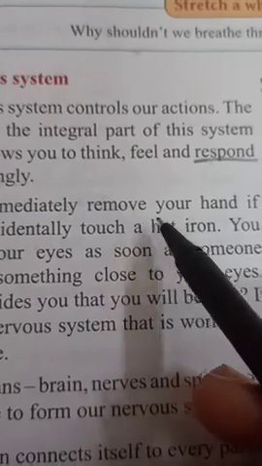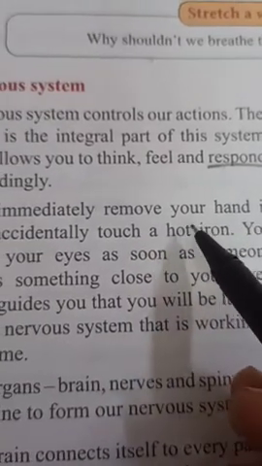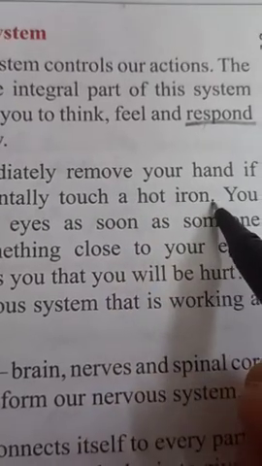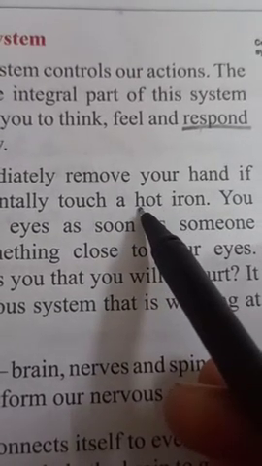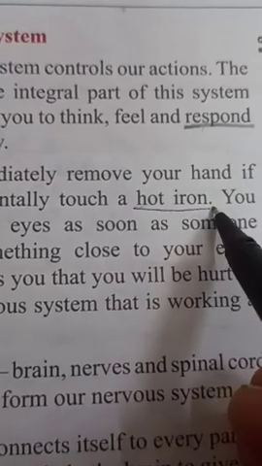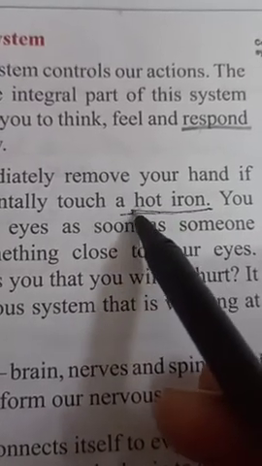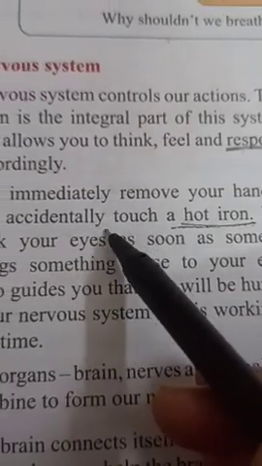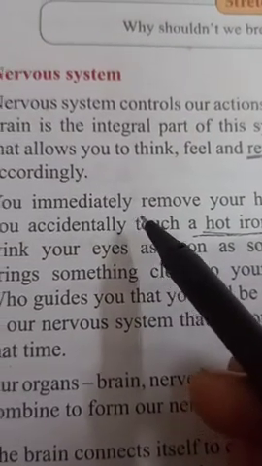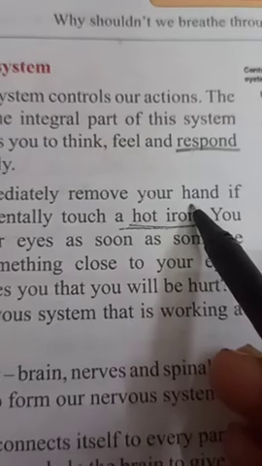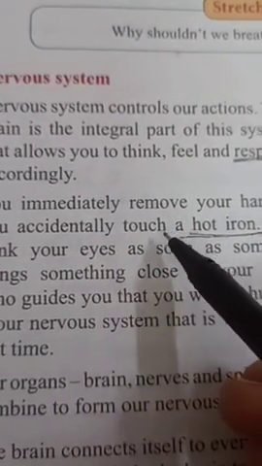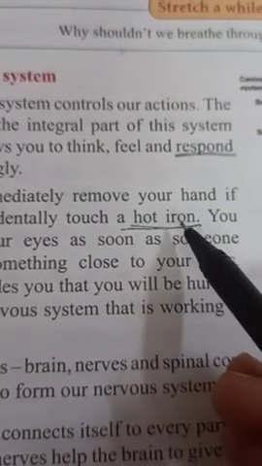You immediately remove your hand from that place. So here they have given the example of a hot iron, जिसे आप कपड़ों को आयन करते हैं, वो आयन की बात कर रहे हैं ये. So when we touch a hot iron accidentally, we immediately remove our hands. So this action is also controlled by our brain and its parts.